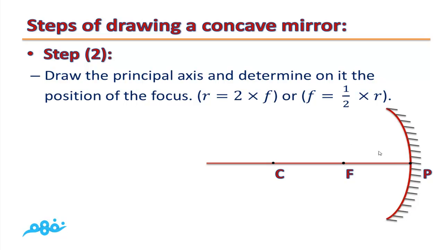which is equal to half the radius. So by using your ruler, putting the focus after 3 cm from center of mirror curvature or from the pole of the mirror. So the distance between C and F is 3 cm and between F and P is 3 cm.